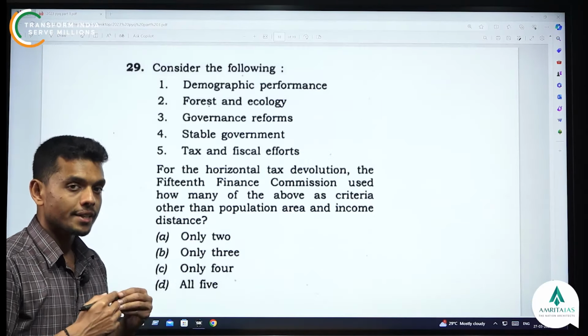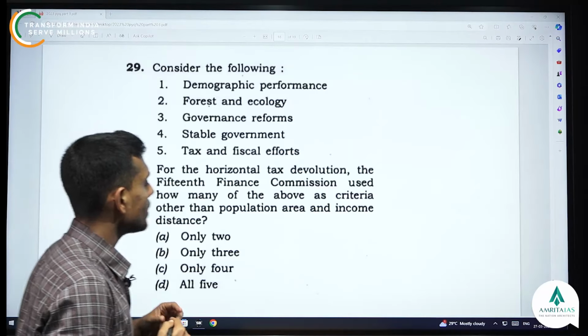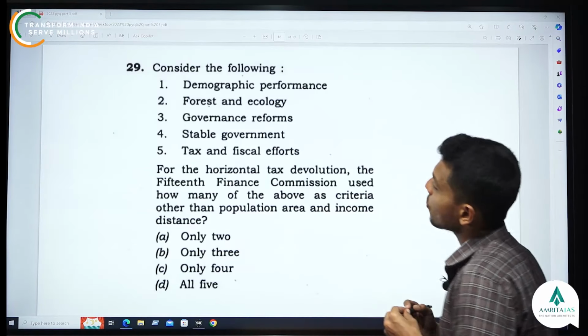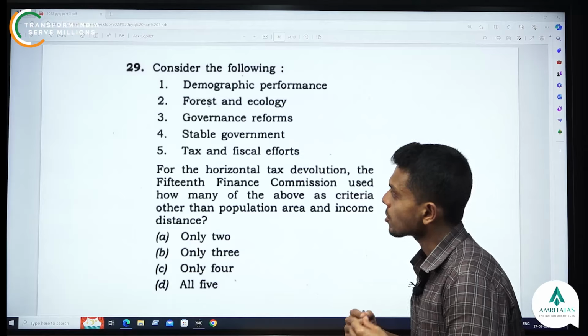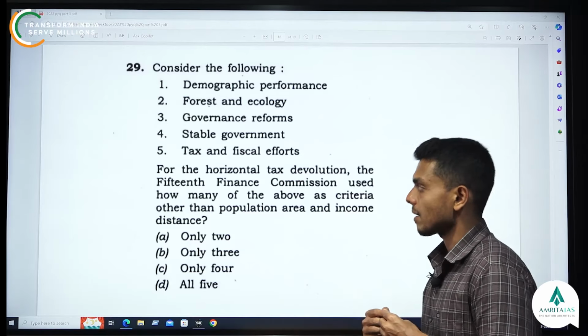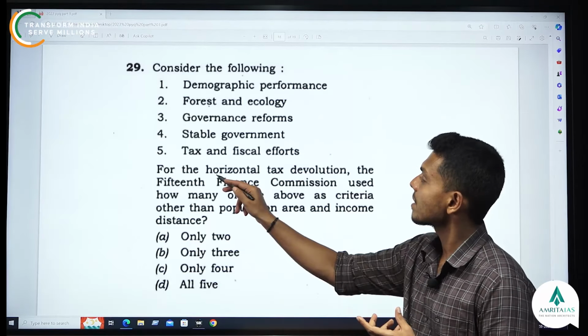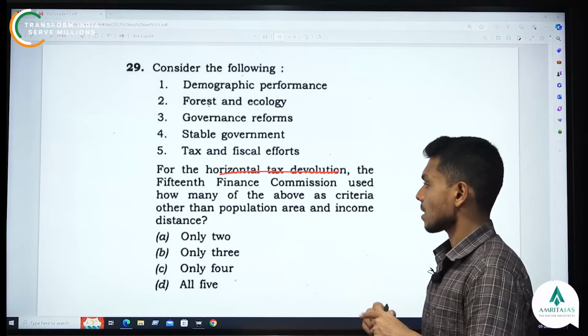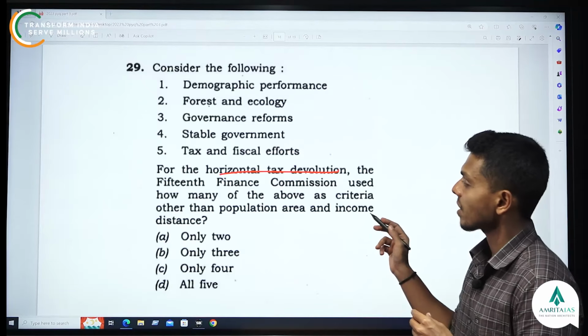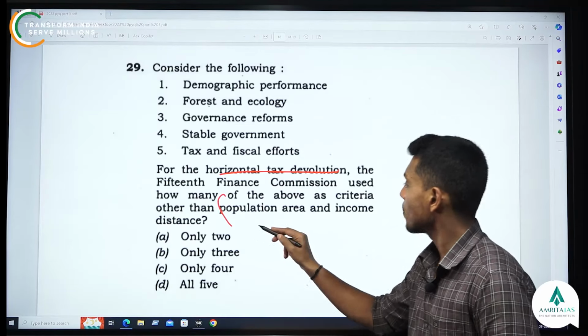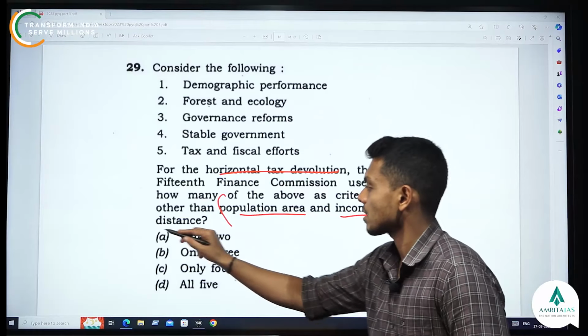Now let's read the 29th question. Consider the following: demographic performance, forest and ecology, governance reform, stable government, tax and fiscal effort. For the horizontal tax devolution, the 15th Finance Commission used how many of the above as criteria other than population, area and income distance?